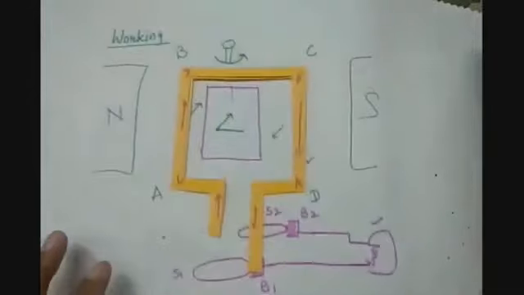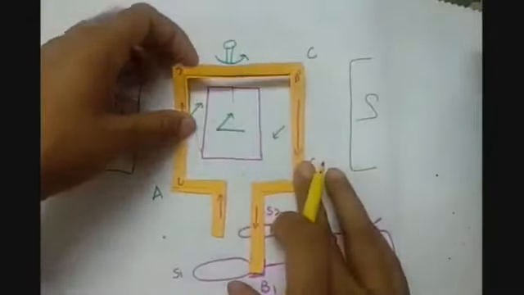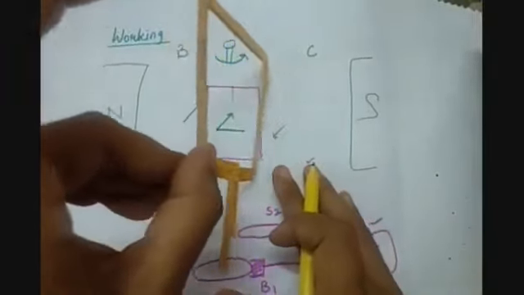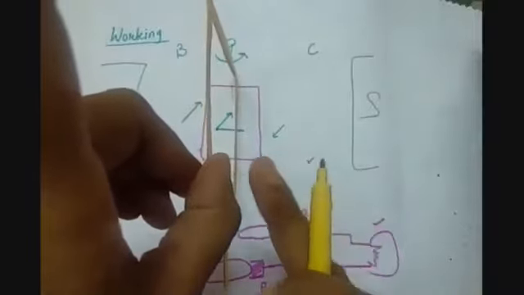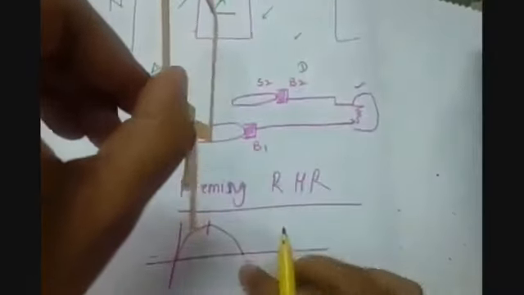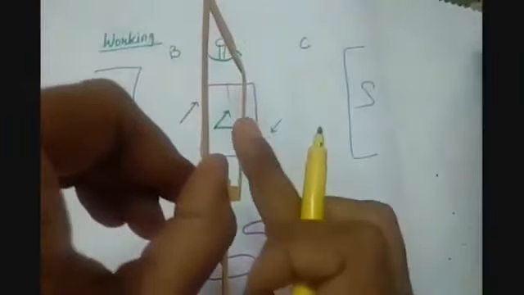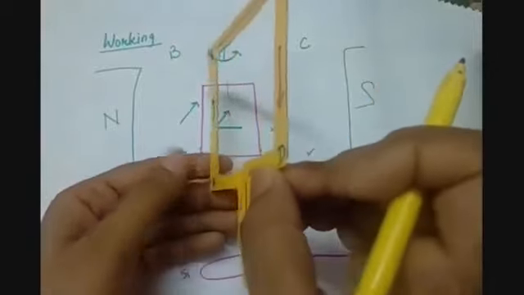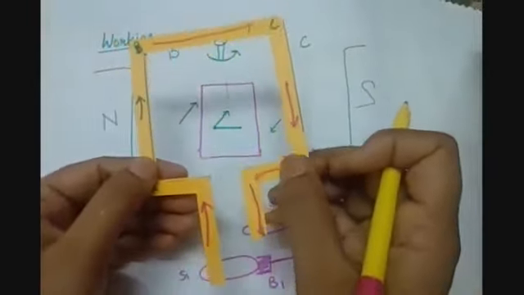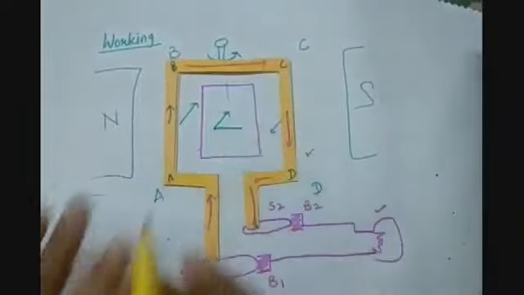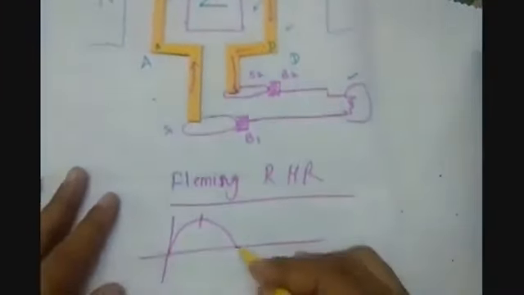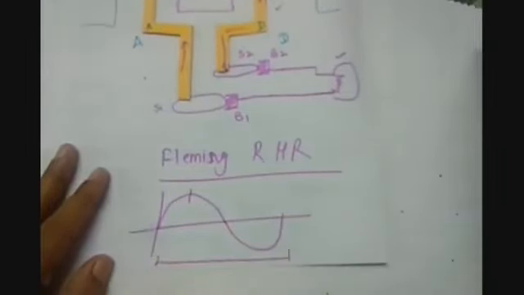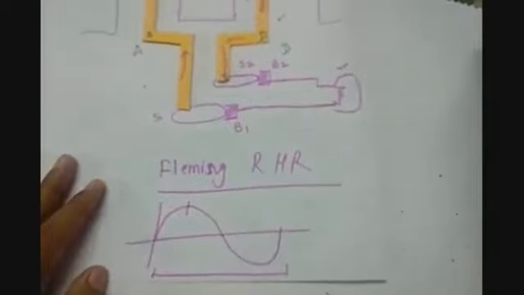Then again it will rotate. So it will exert the upward force. It will come till here, till it is coming up. So this is this situation. Then again this will exert a downward force because we are moving it with the help of chemical energy, and this arm will exert a force upward. So now it again becomes the same situation and we are getting a current in this manner. So this is how the direction of the current is reversed.